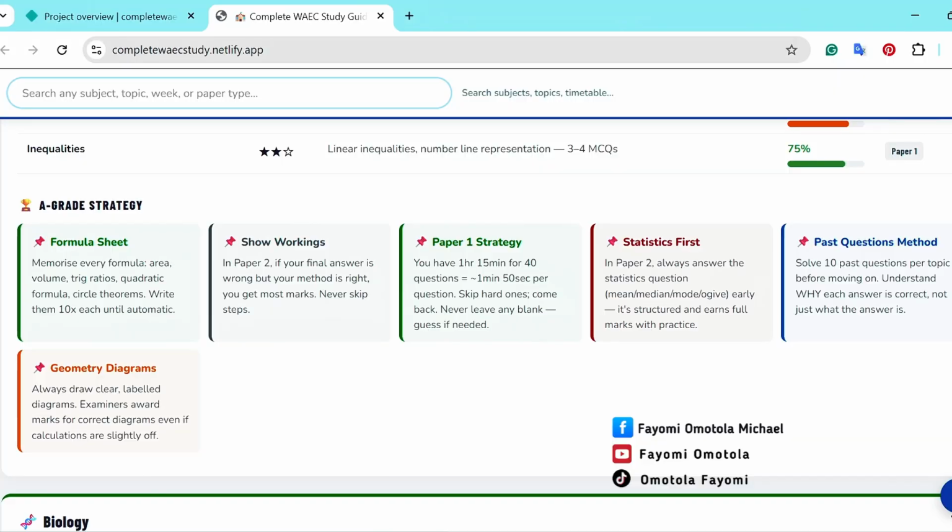Examiners award marks for a correct diagram, even if calculations are slightly off. And when you are doing workings, don't just be cancelling. Even if you think you are wrong, you can just draw a line after it and continue with something else. Because what you wrote may be right, and if you cancel something, the examiner will not mark it, because you've already judged yourself.